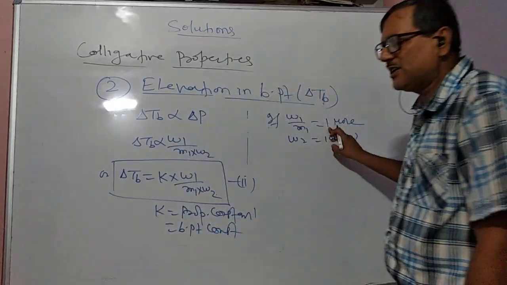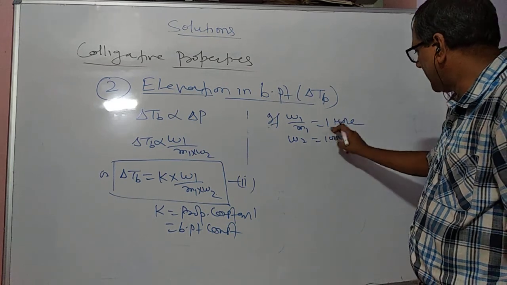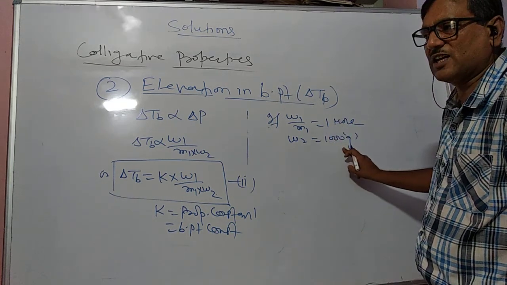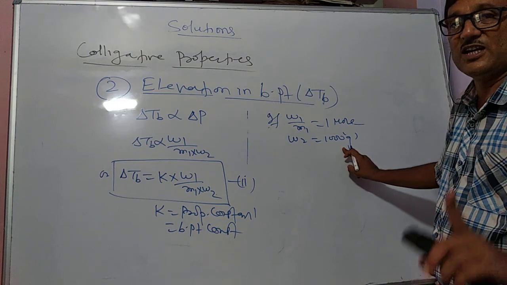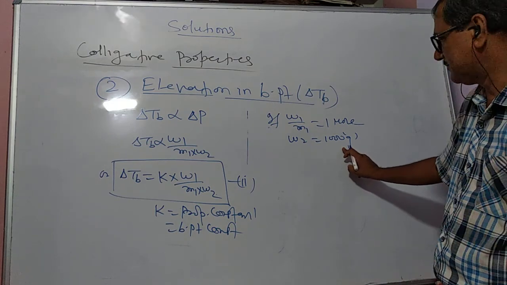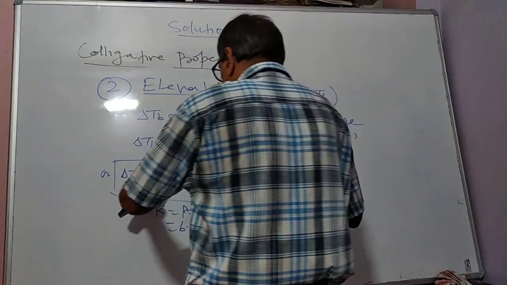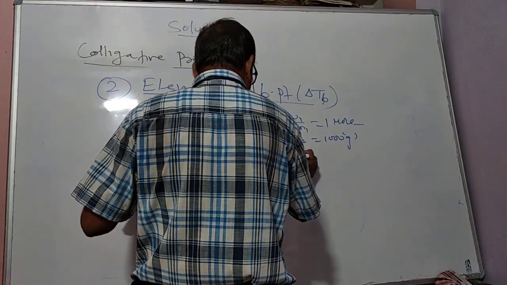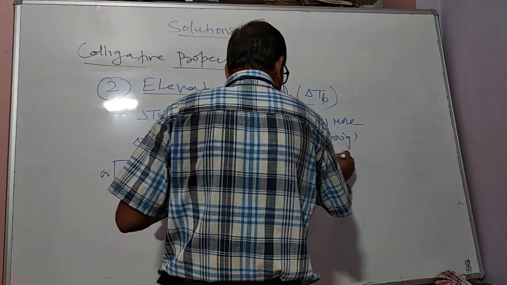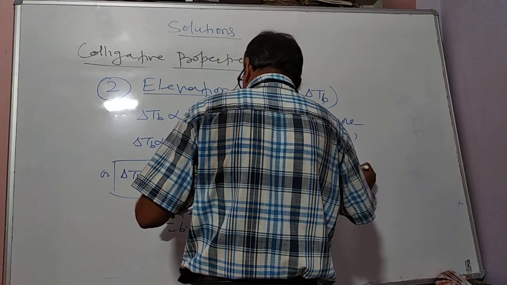If 1 mole of any substance is dissolved in 1000 gram, then it is equivalent to 1 molality. So we will put this value in equation 2, delta TB is equal to K into 1 into 1000.